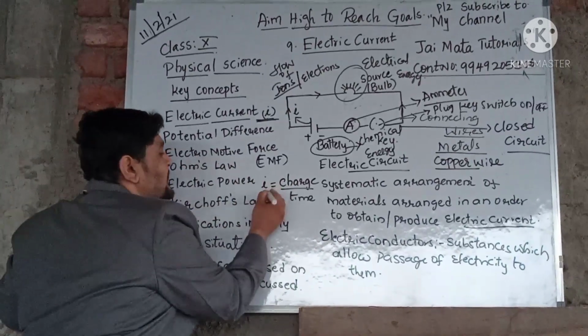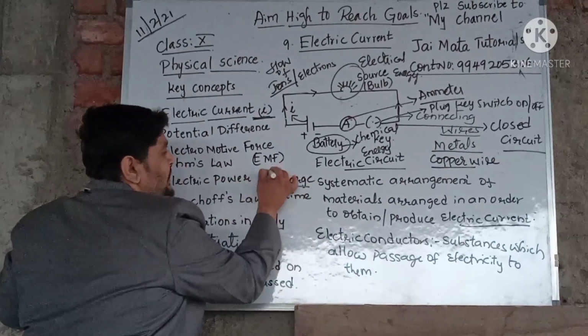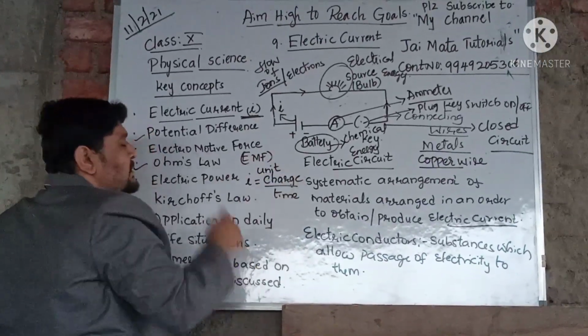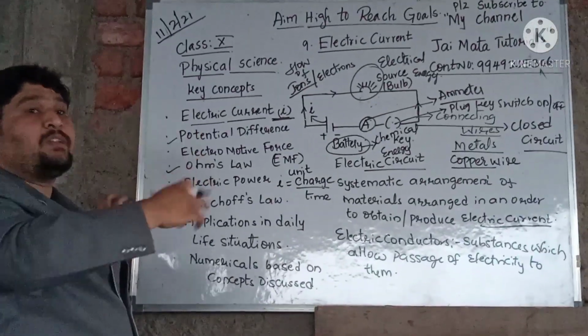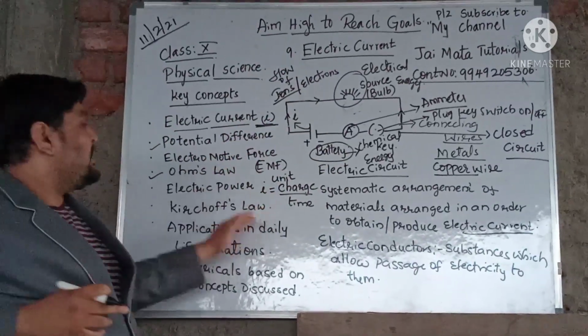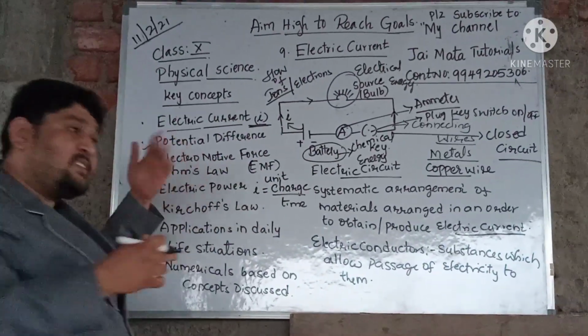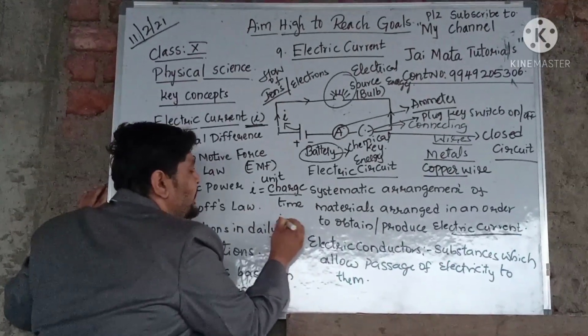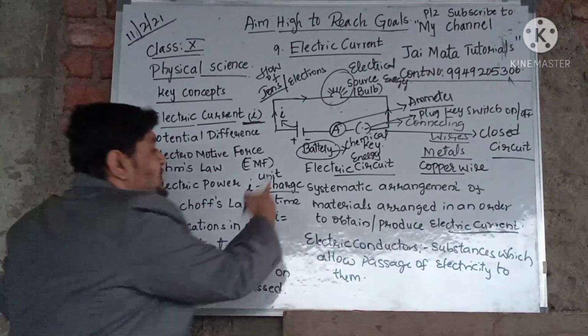So you can find here, I is nothing but charge by time. The charge or the flow of ions moving across the conductor per unit time is called electric current. And if you want to write it as a formula, I equals charge by time.